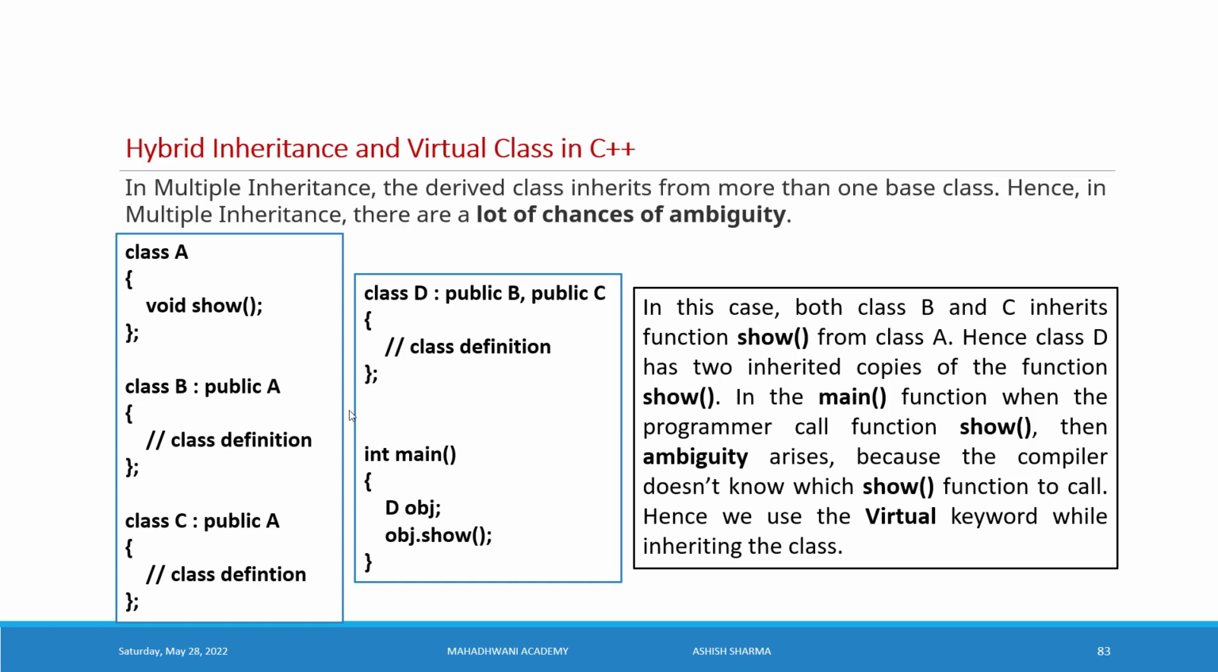So now we understand. We create an object inside the main for the derived class. So derived class is D.